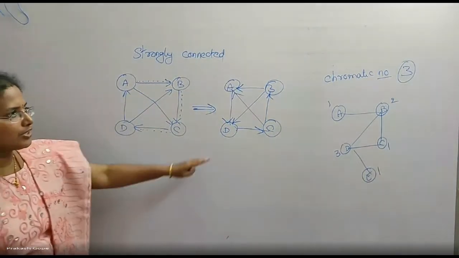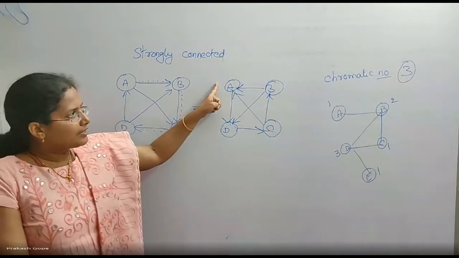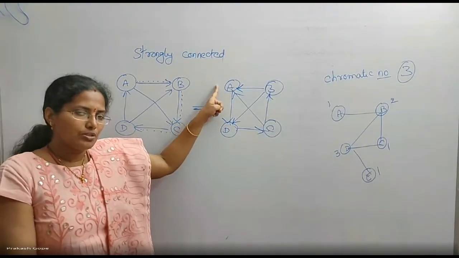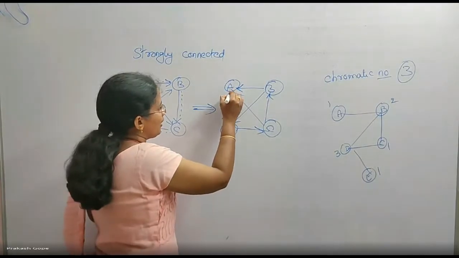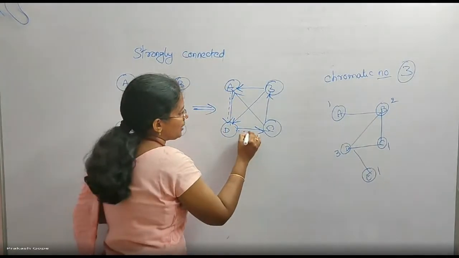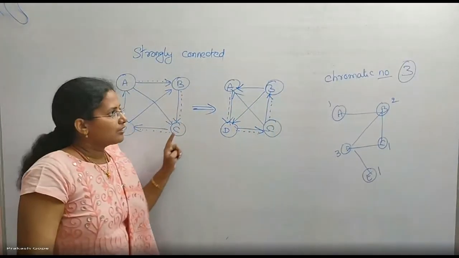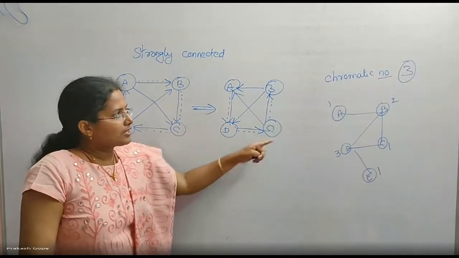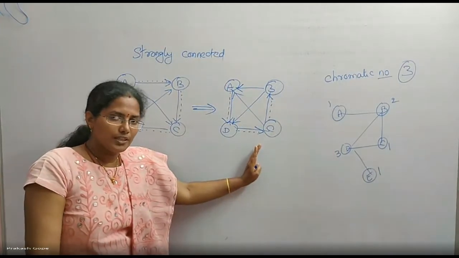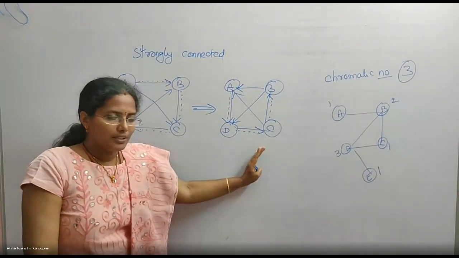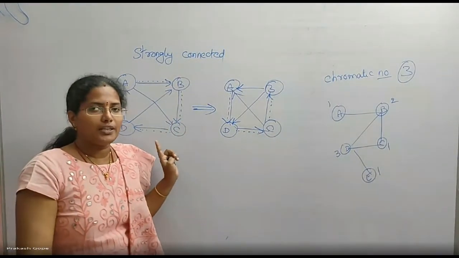Okay, I reverse the graph. And I will do the same DFS again starting from the same source. Same at A. And now you perform a DFS. From A, I can move to D. From D, I can move to C. C to B. Did I go to all the vertices from A or not? In this reversed graph also. Yes, I can. Okay. Then, yes, we can say the original graph is strongly connected.